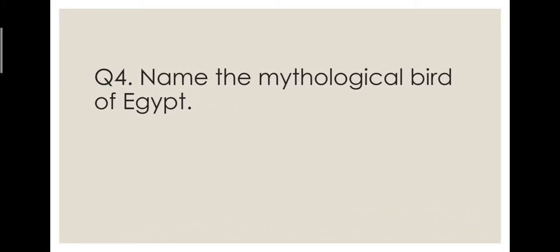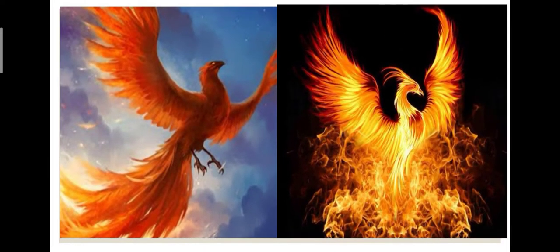Now, you have to name the mythological bird of Egypt. Okay, a very special bird of Egypt. Okay, it is mentioned in the mythological stories, ancient stories. And the name of that bird is phoenix. It is also known as the firebird. Okay, and it is an eternal bird. In Harry Potter, you have seen a bird with Lord Dumbledore. Okay, and that is a phoenix.